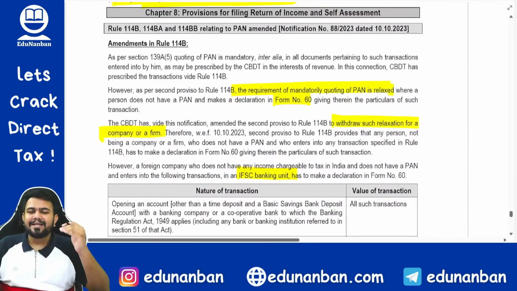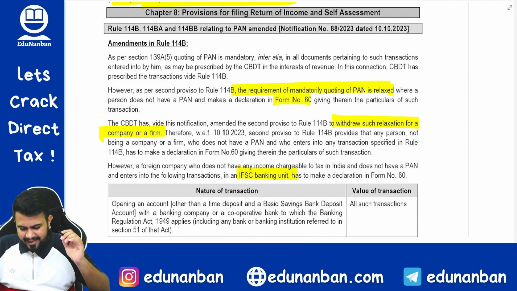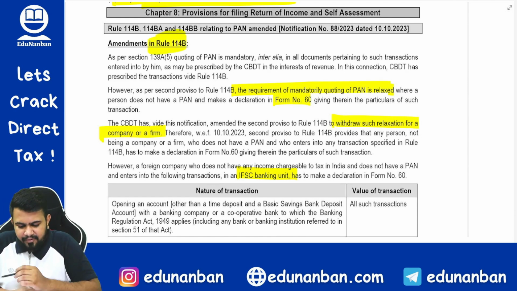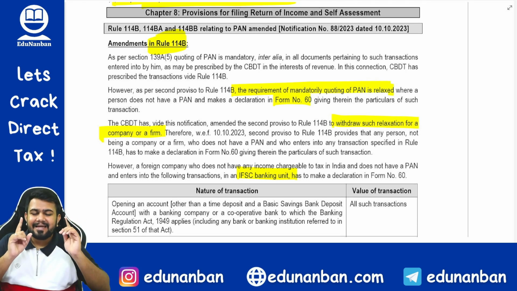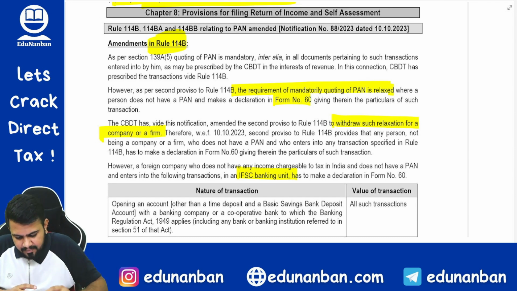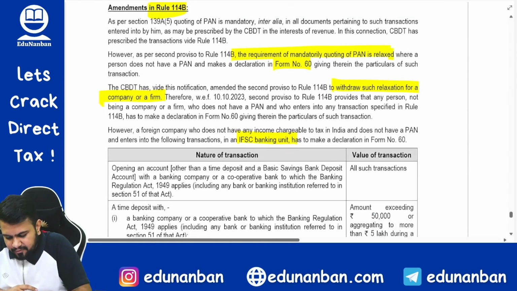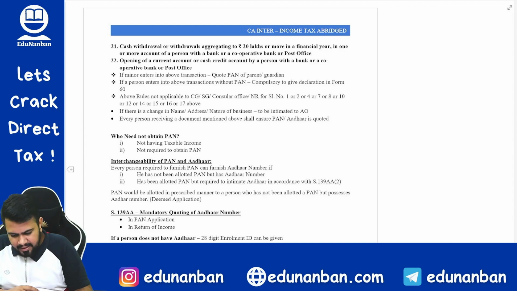Now let us come to the last chapter, that is provisions for filing return of income. In provisions for filing return of income, what are we going to learn? We are going to learn amendment in Rule 114B. In Rule 114B, we have learned certain cases where it is mandatory to quote PAN number. Okay, so where it is mandatory to quote PAN number, there is a relaxation given by the Income Tax Act. Relaxation is given under second proviso to Rule 114B. So we have seen many cases in the return of income chapter.